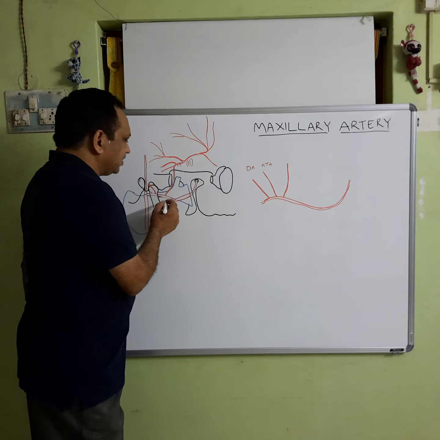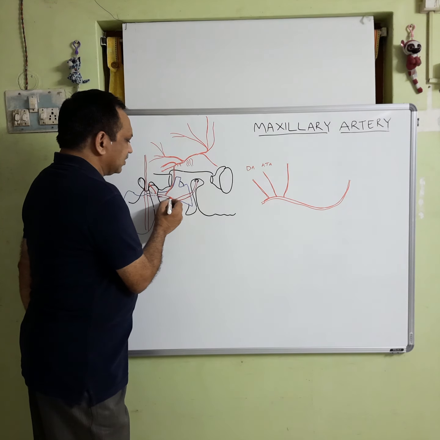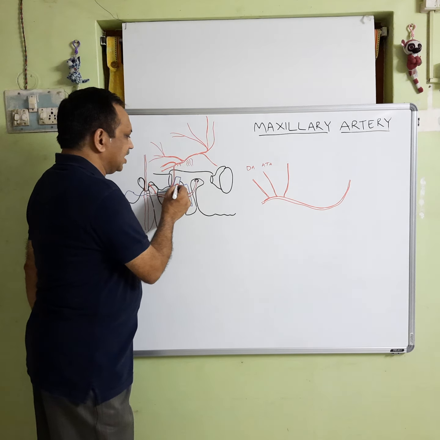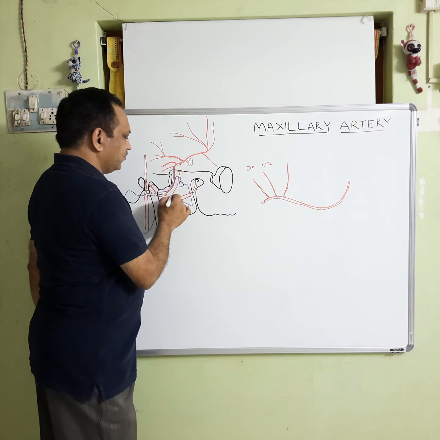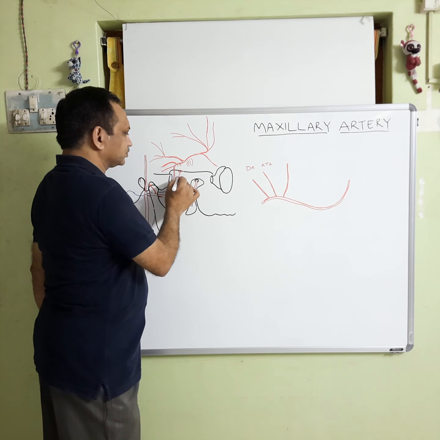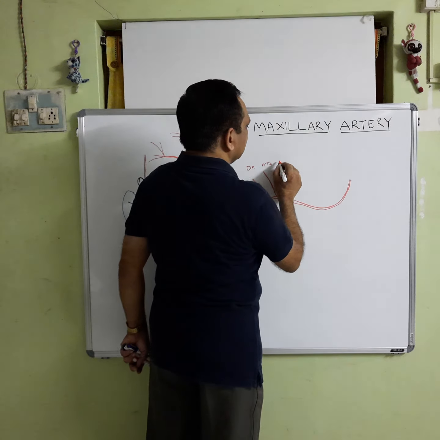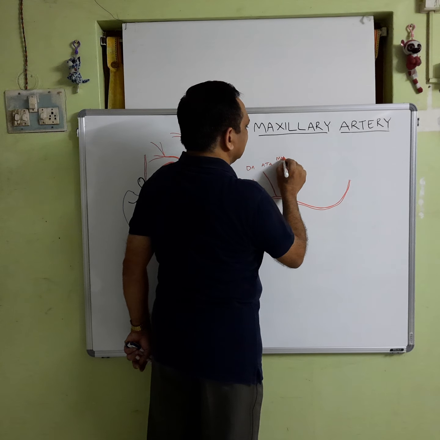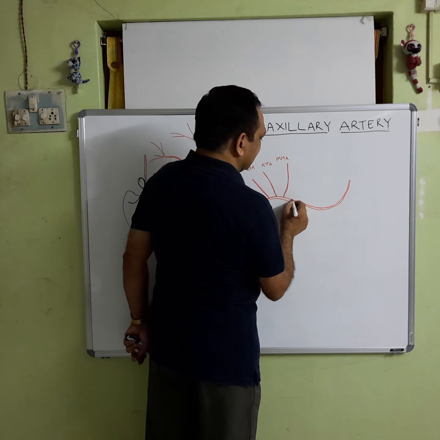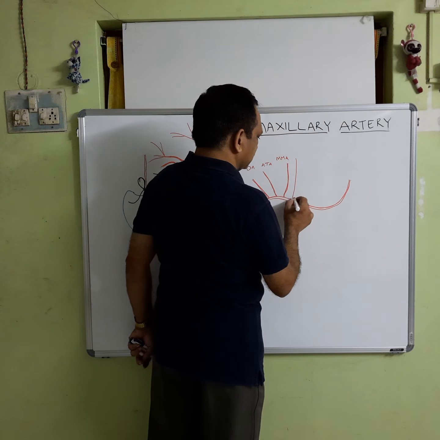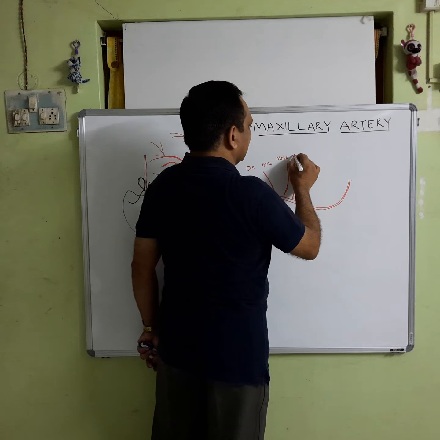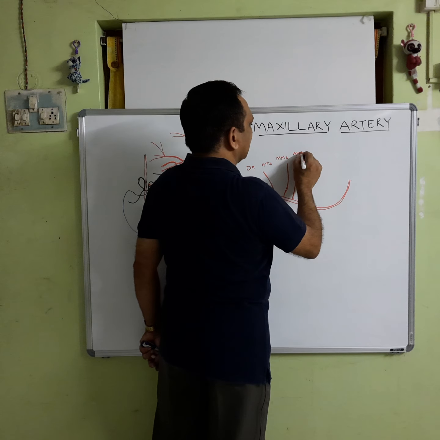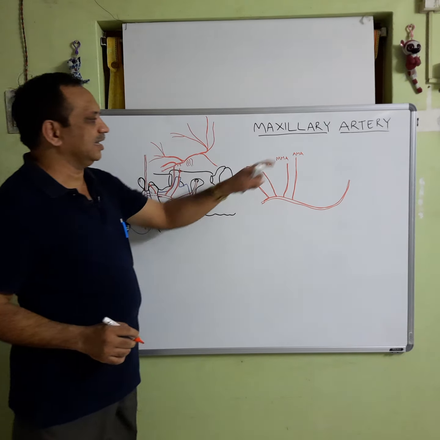Now, the fourth branch is another artery which is also going upwards in this direction, and it passes through the foramen ovale. So, this is the middle meningeal artery. Then the fourth one is the accessory meningeal artery. So, this is the accessory meningeal artery.